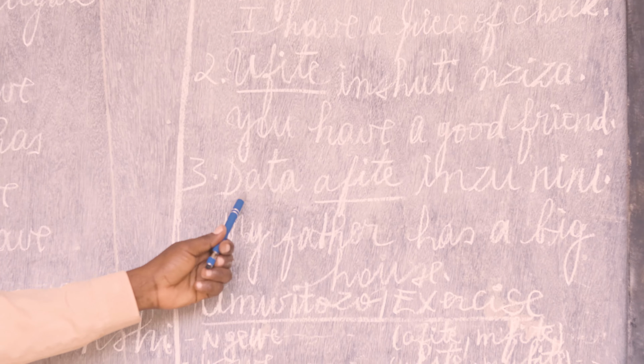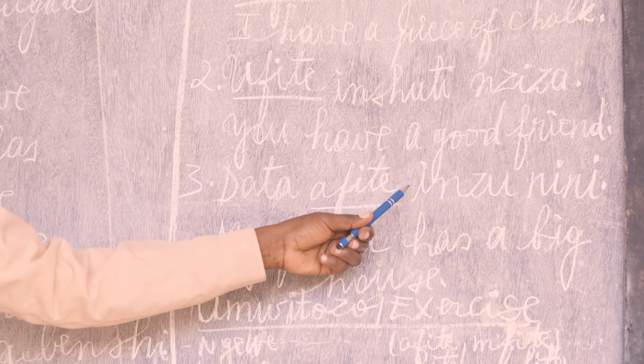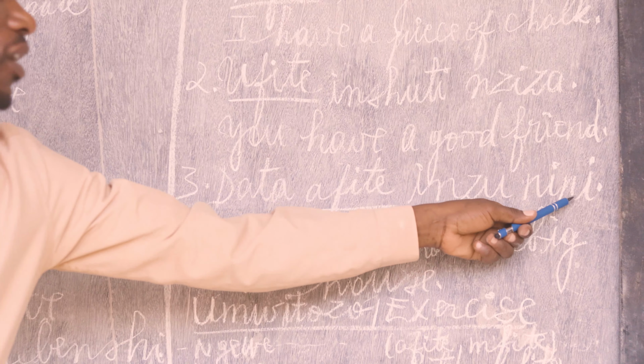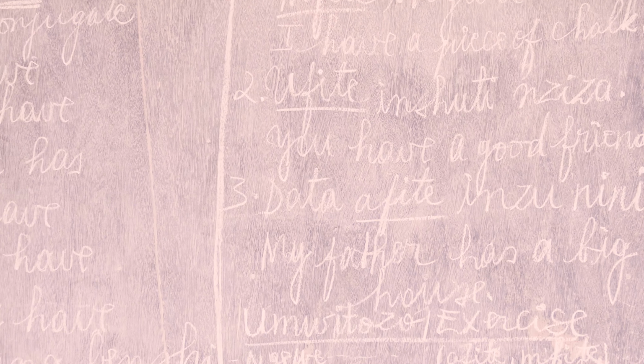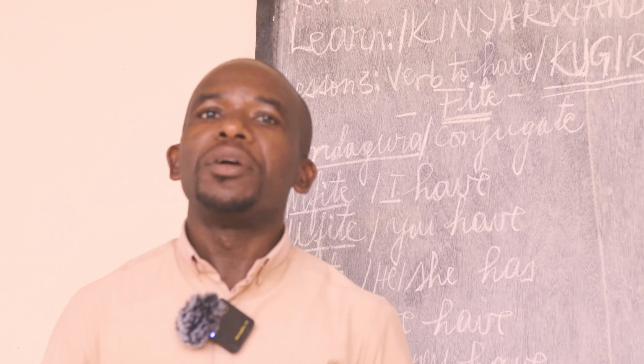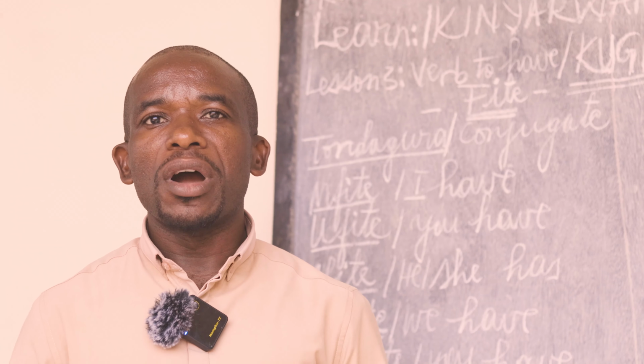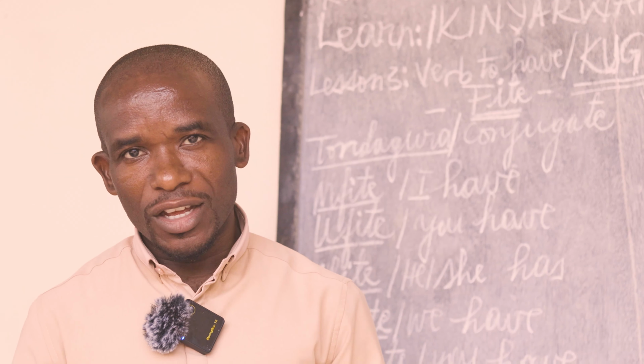Again, data afite inzu nini. Have you got it? In English, it will be, my father has a good house. In Kinyarwanda, remember how we said it?